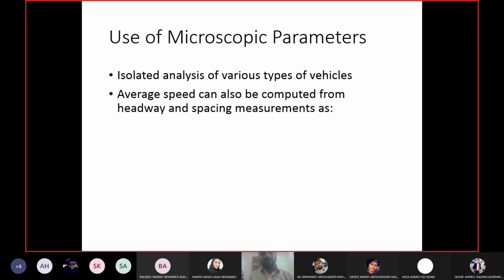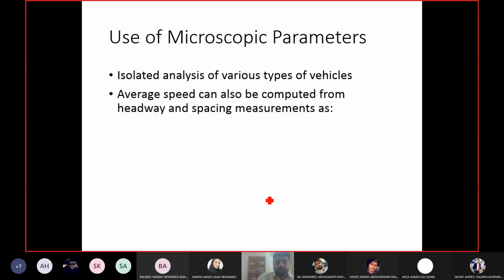If you are using any software, these softwares work on using the average headway and the spacing for different types of vehicles when you are defining the types of vehicles. Like I said, if you use your BISM software for your analysis, you can see it here in BISM that they are mentioning the speed. When you define the type of vehicle, they will mention the speed. But that is for the last part of your project. I will give you the tutorial later on. So for studying different types of vehicles, we use microscopic parameters.